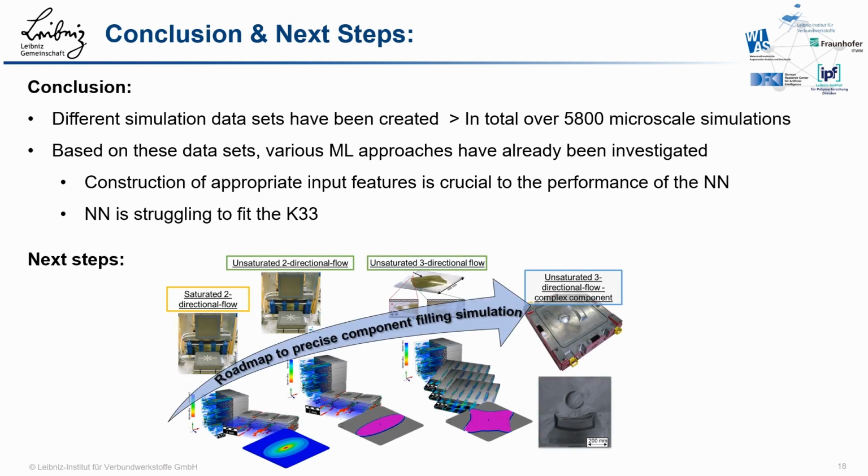The present work gives you an insight into the current work in the project. In addition, work is already underway on mesoscale simulations at IVW, on the conceptual design for the use case of physics-informed neural networks at the mesoscale at VIAS, on two-phase flow at the micro and mesoscale level at Fraunhofer ITWM, and of course further investigations on machine learning used at microscale level at DFKI. In addition, the IPF Dresden should not be forgotten, which provide important input parameters for the two-phase flow simulations.